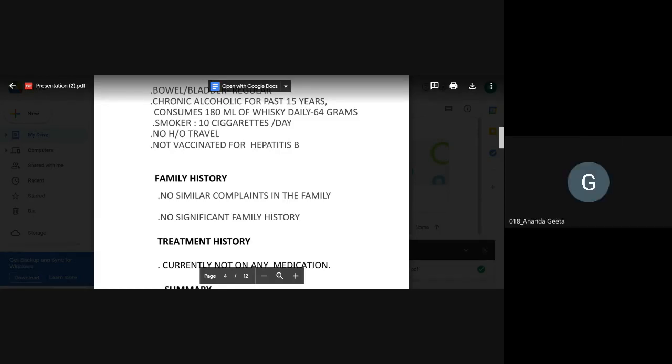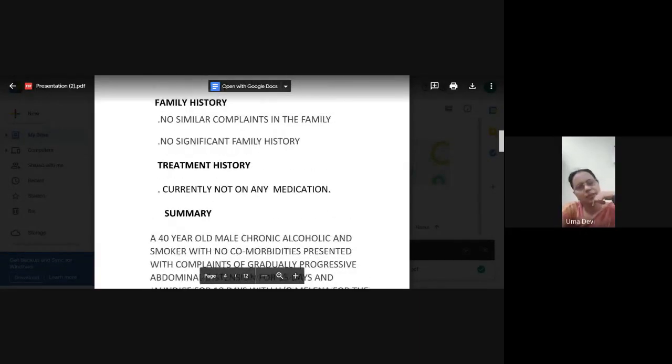Treatment. Continue. Family history. No similar complaints in the family, and nothing else significant. Okay. Now, family history with cirrhosis: what are the conditions which run in the family? Wilson's, hemochromatosis, alpha-1 antitrypsin deficiency. Then hereditary jaundice syndromes, like Crigler-Najjar, Gilbert's, Dubin-Johnson.